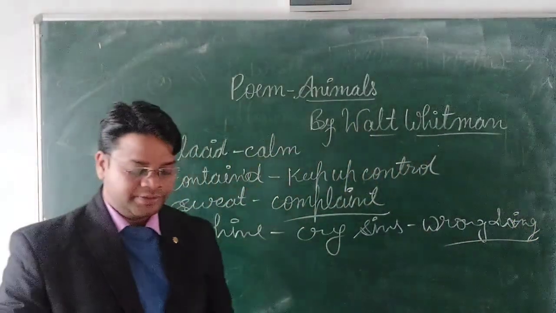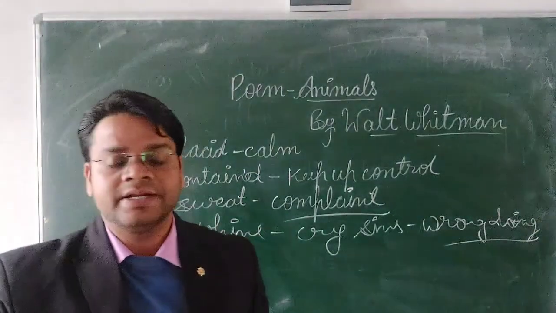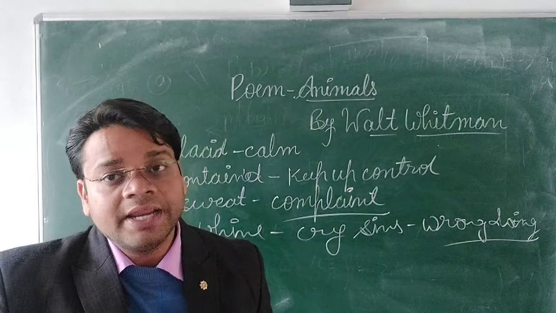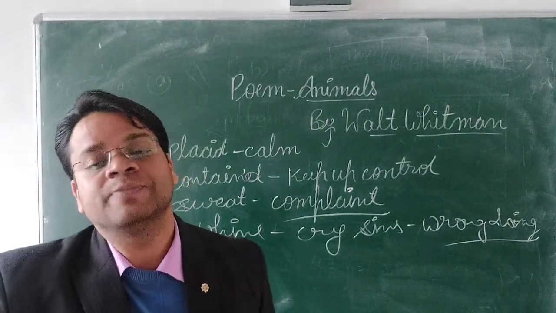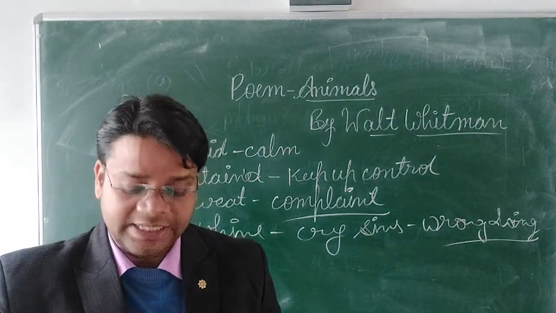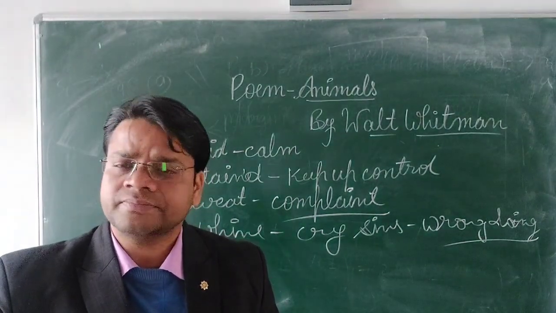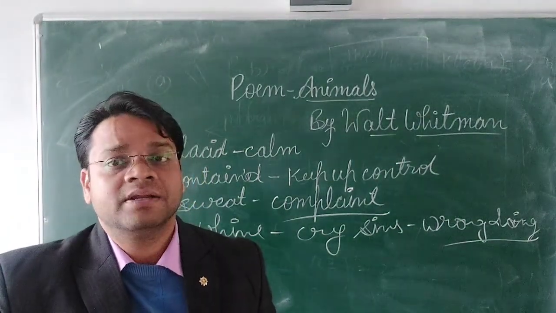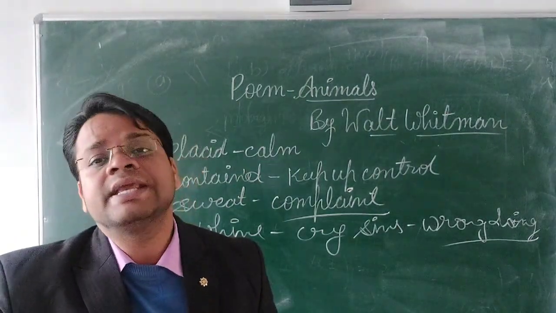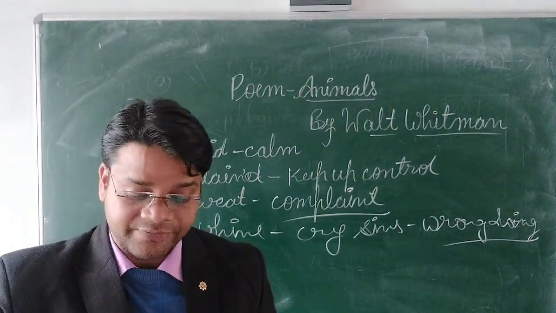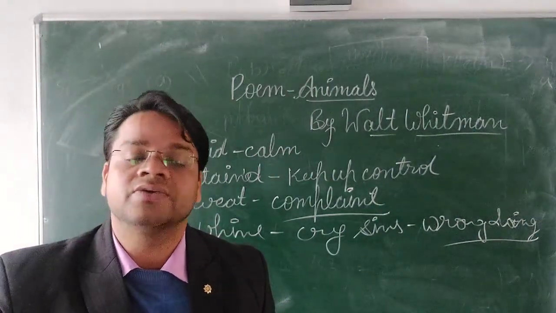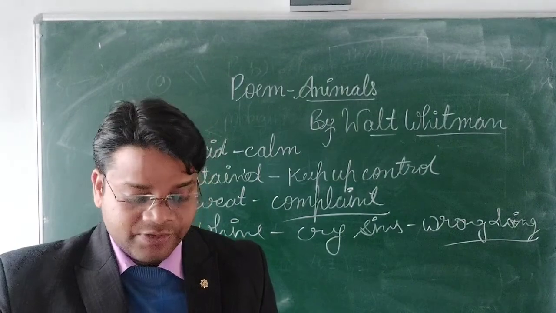See, so here, you know what? The first line, as it is mentioned, says they never complain, they never cry as humans complain and as humans cry. And the next line, they never lie awake in the dark, means everything is just open. But what about the human beings? They always lie, they always keep secrets, they hide everything, and they always cry for what? For their sins, for their wrongdoing things.